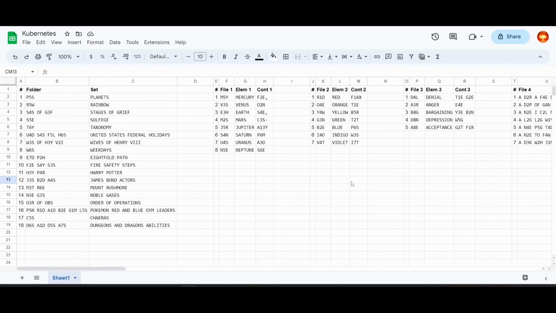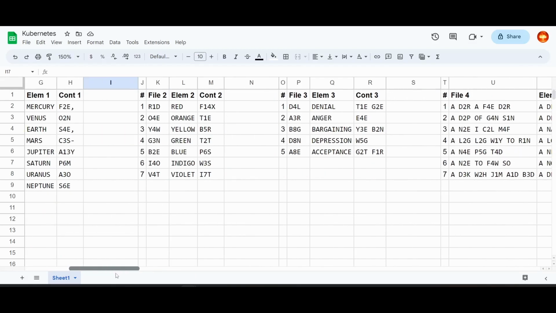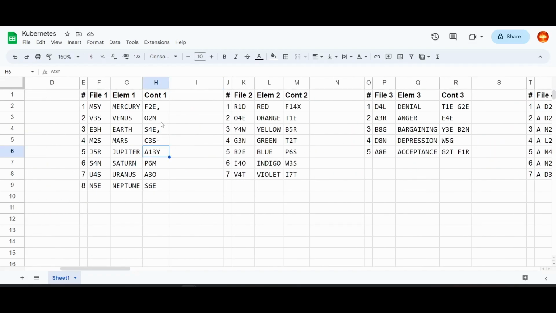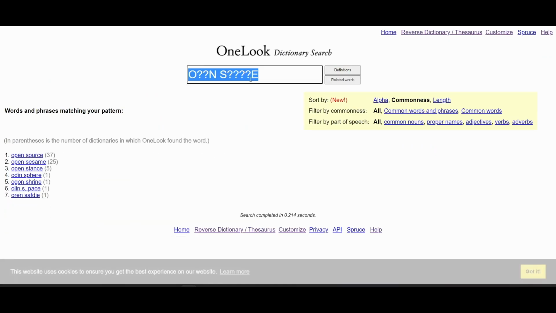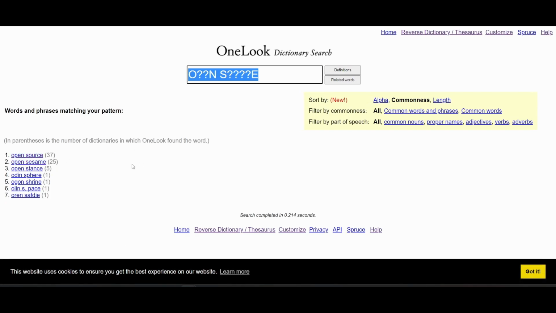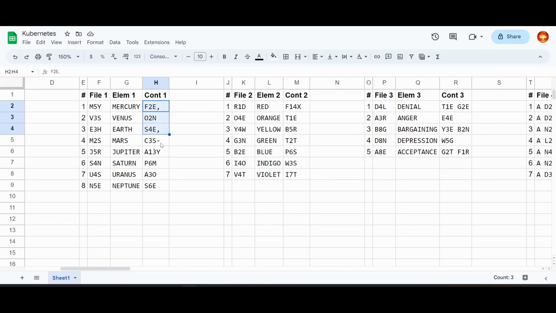Hey, now that I have each set in order, the next thing to check is whether I can make sense of these contents. I wonder if they form a large sentence when you put them together in the right order. Must be open sesame? Open source, open sesame. Open source. Free open source. Are you talking about software? Free open source. Something accessibility. Software? Ooh, maybe.